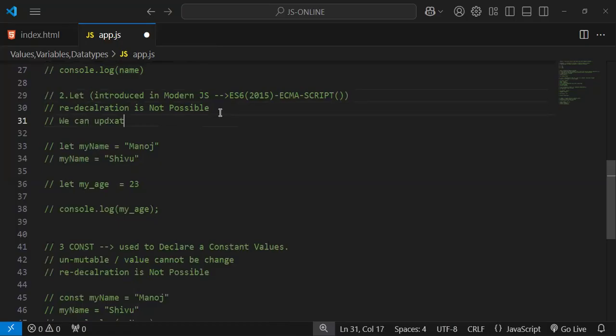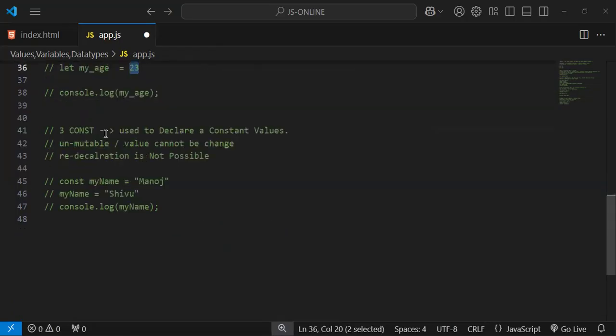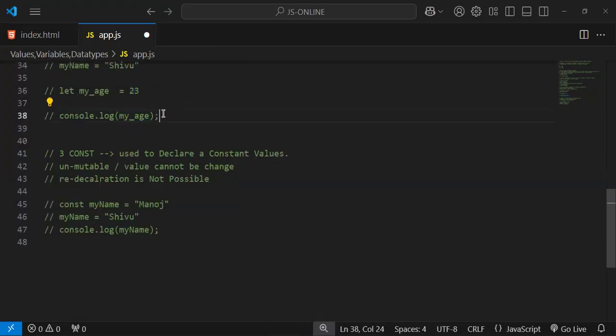we can update or mutate the values, right? We can mutate the values as well. Values are nothing but the data. My name equals Manoj, my name equals Shivu, and here I'm updating the value, but redeclaration is not possible. And then my age, you can store anything as I said, and then again I'm printing the value,